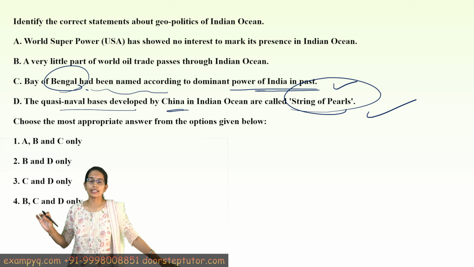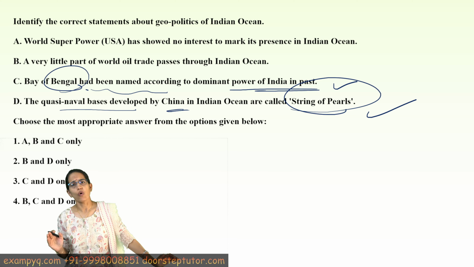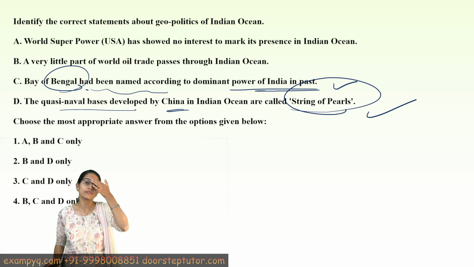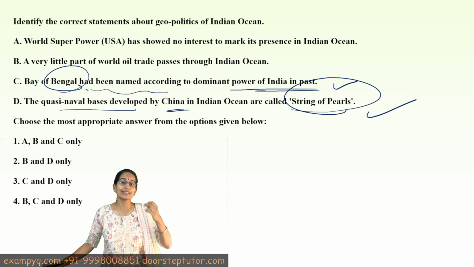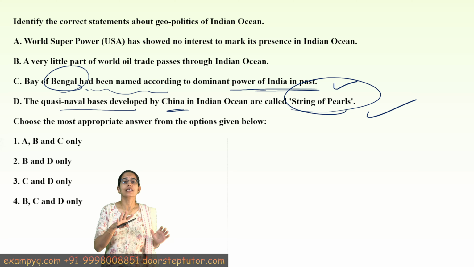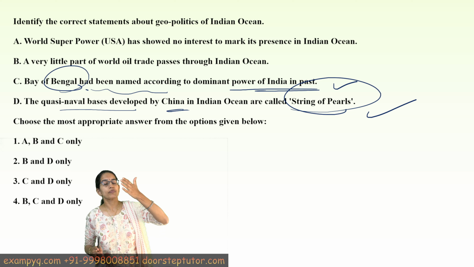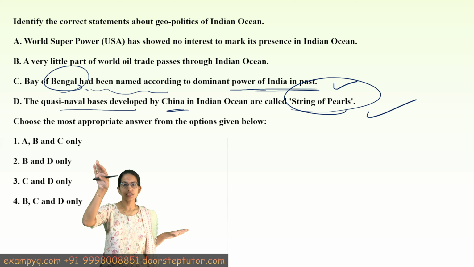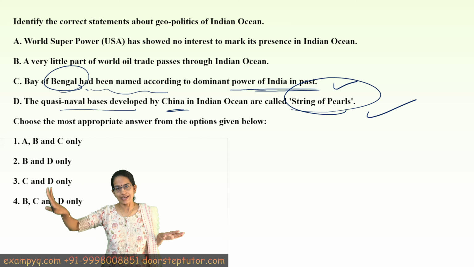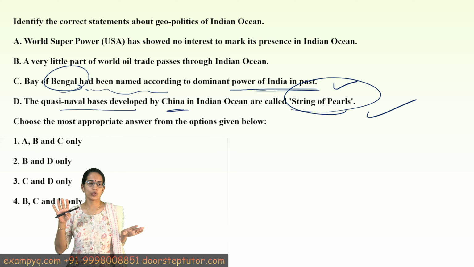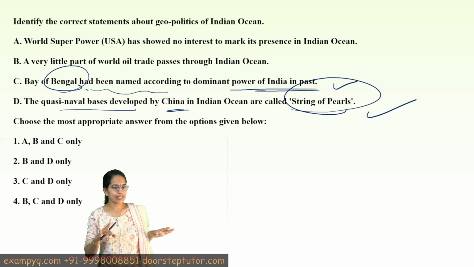We have Chinese ports being established, or the ports of other countries where Chinese investment has been in huge amount, and this is called as a string of pearls. They are trying to have an economic route through the naval route as well, right? So not just the silk route through the road, but another route through the naval pathways. So B, C and D are the correct option.